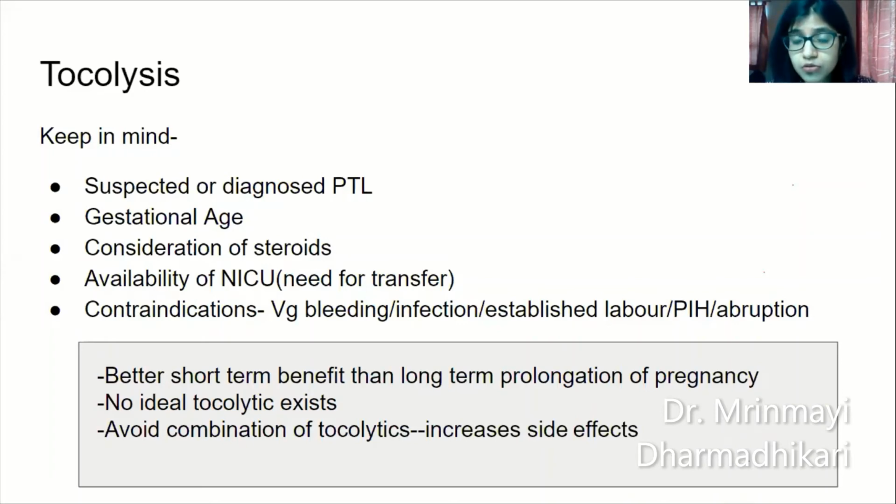Availability of NICU, so need for in utero transfer, again, tocolysis is very useful in these conditions. And make sure there are no contraindications to tocolysis, which includes vaginal bleeding, any infection like chorioamnionitis, established labor. There's no point in giving her tocolysis once she's already in established labor. Pregnancy-induced hypertension, especially severe preeclampsia, eclampsia, and abruption. Okay, so tocolysis has a better short-term benefit than a long-term benefit in prolongation of pregnancy.